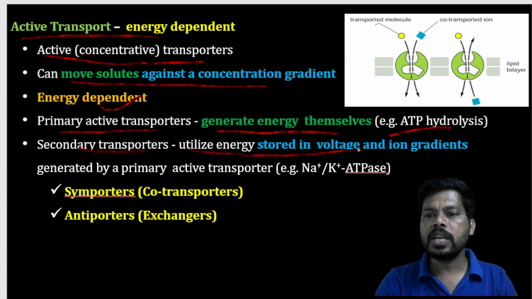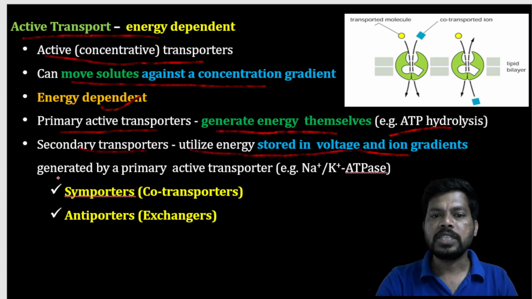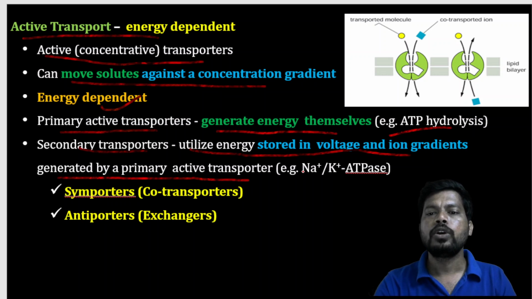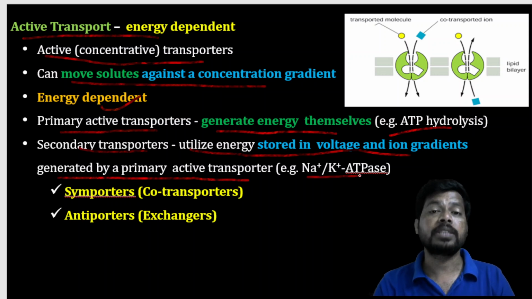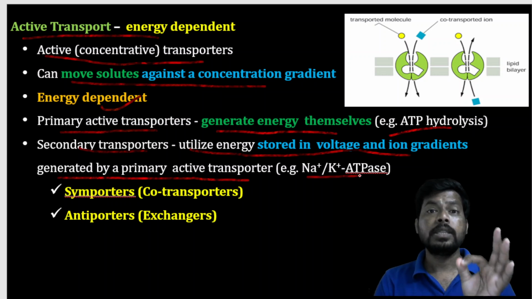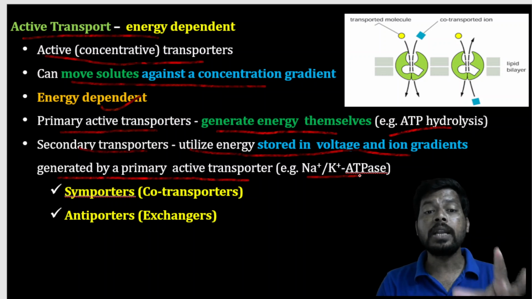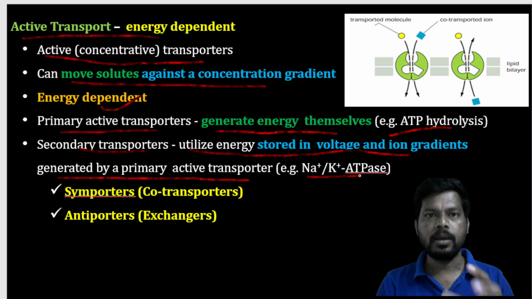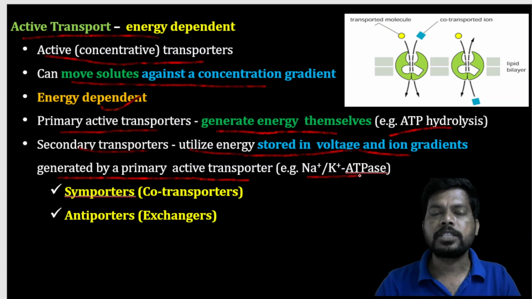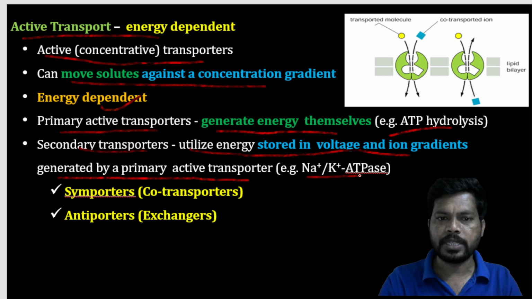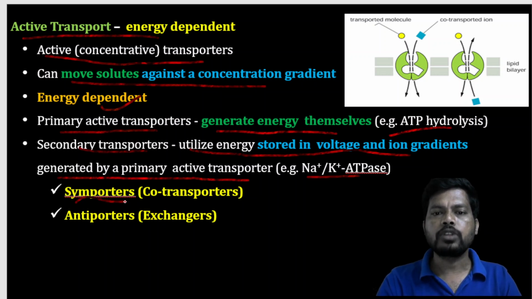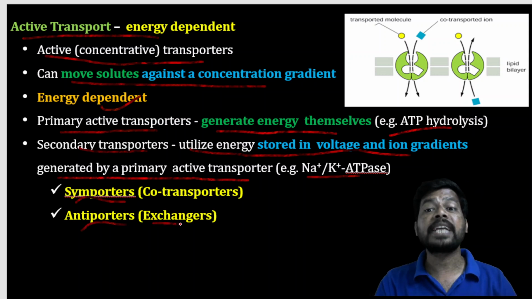Secondary transporters utilize energy stored in voltage and ion gradients generated by a primary active transporter, like the sodium potassium ATPase enzyme. Again, the secondary transporters are the symporter, also known as co-transporter, and the antiporter, also known as exchanger.